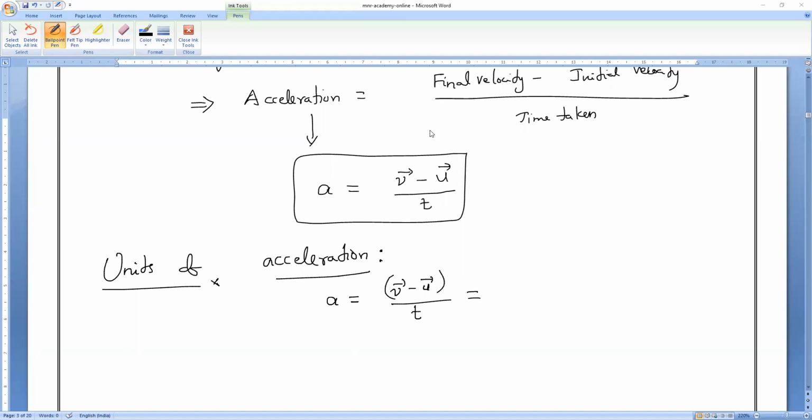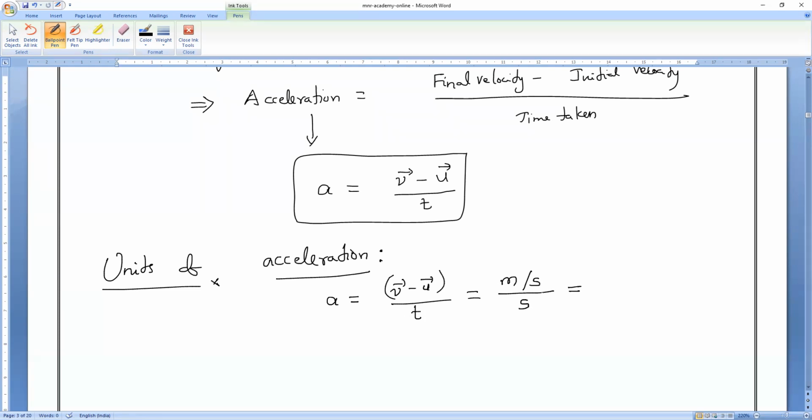What is the units of velocity? Meter per second, kilometer per hour. Yeah, meter per second is the units of velocity, divided by what is the units of time? Seconds. Yeah, seconds. If I'm taking meter per second here, here also seconds. Understand?